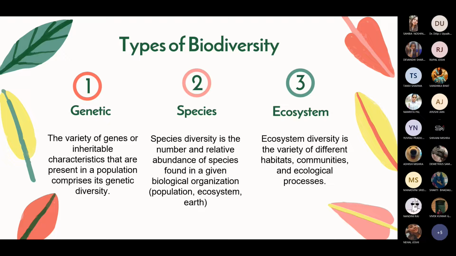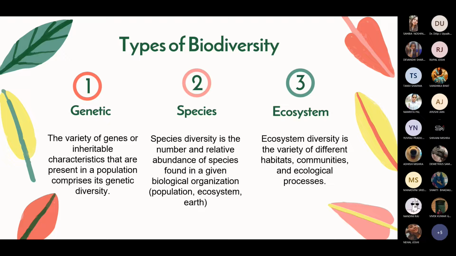In species diversity, it is the number and relative abundance of species found in a given biological organization in population, ecosystem, and earth. The species population of the particular location is called species richness. It is important for many reasons like economic, biological, social, and culture. The greater species diversity ensures natural sustainability for all life forms.